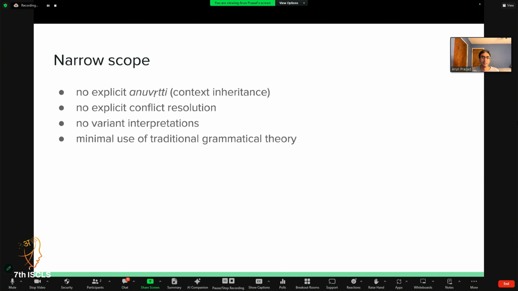And then there's minimal use of traditional grammatical theory. This is due to my own limitations mainly. For example, I was halfway through development of this before I had even heard about the Paribhasha and the Shekara. So there are just some limitations in my own background knowledge. But the reason that I can confess that so freely is that the program seems to have worked out very well despite that, which is perhaps interesting on its own and a subject for future discussion.